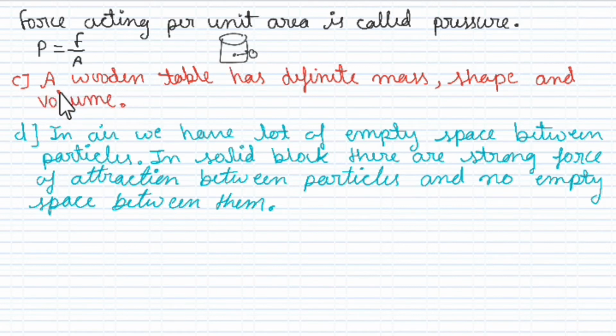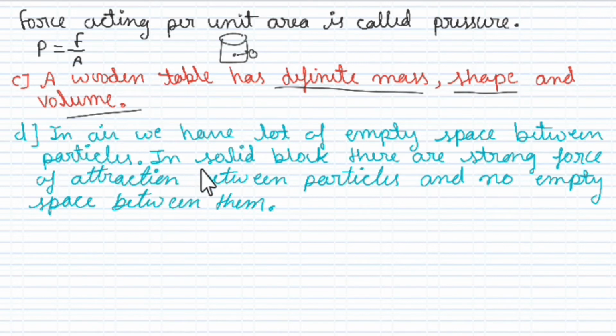C, answer of C. Okay, sorry, it was C actually. A wooden table should be called a solid because a wooden table has definite mass, shape and volume.